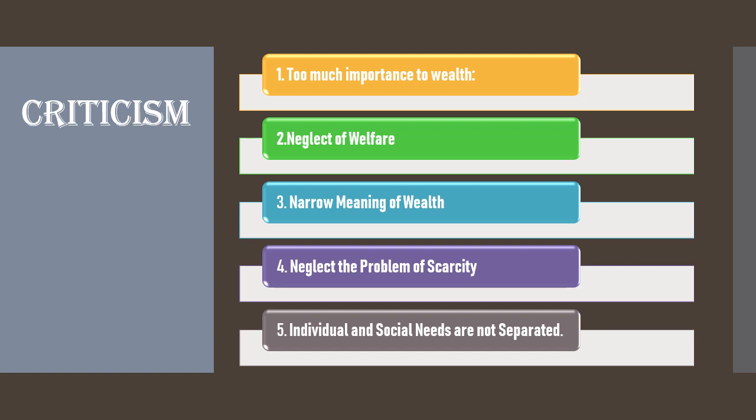The first point is too much importance to wealth. The definition gives more importance to wealth than to man. I told you that Adam Smith does not give full importance to the welfare of man, but gives full importance to wealth. So this definition ignores that wealth is used to satisfy human wants, not an end in itself. Man, and not wealth, should have been given more importance.